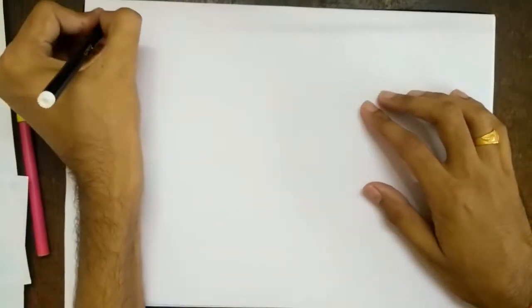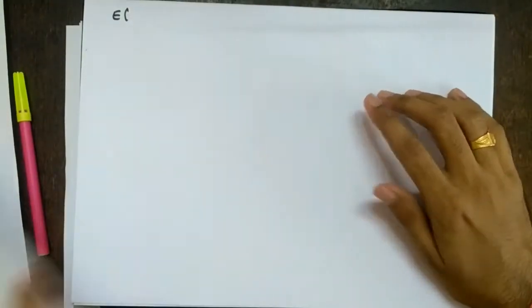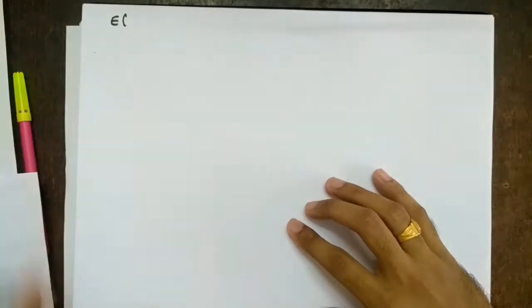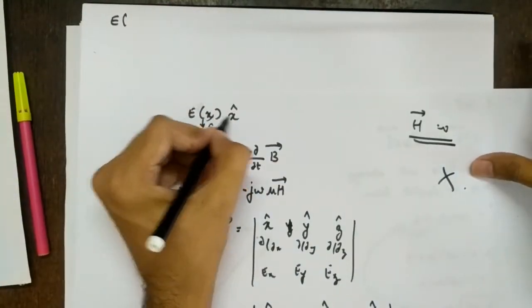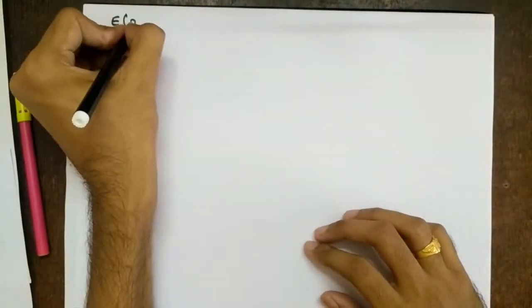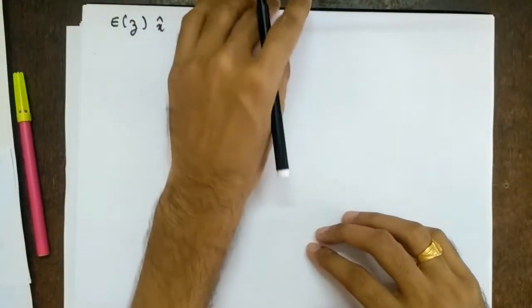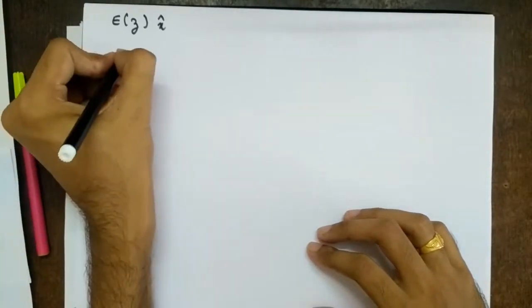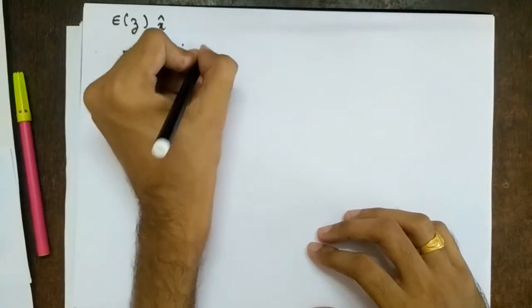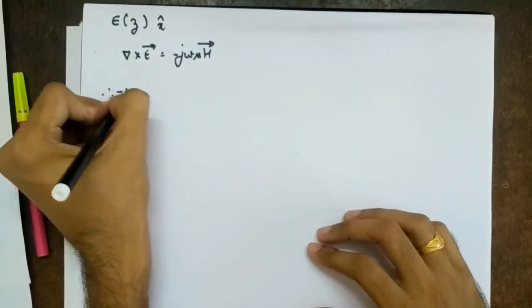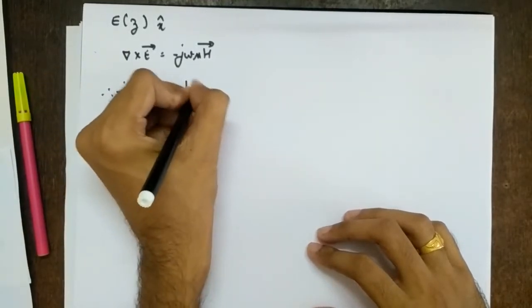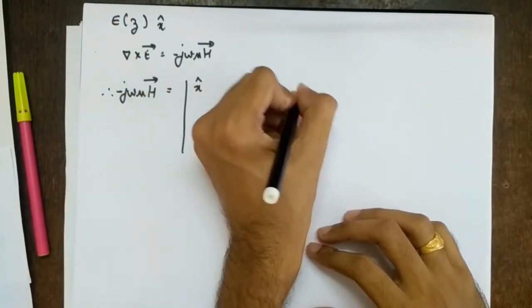So let's take the next case. What we have taken here is varying in x and oriented in x. If you calculate in the same way for y cap, z cap, it will come out to be this case only. So those are not possible. So I'll take E of z x cap. Again, del cross E vector equal to minus jωμ H vector. Therefore minus jωμ H vector equal to x cap, y cap, z cap.